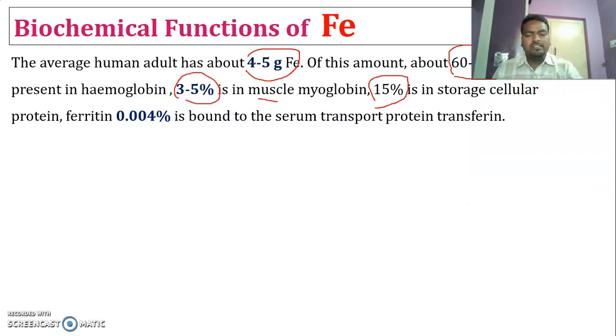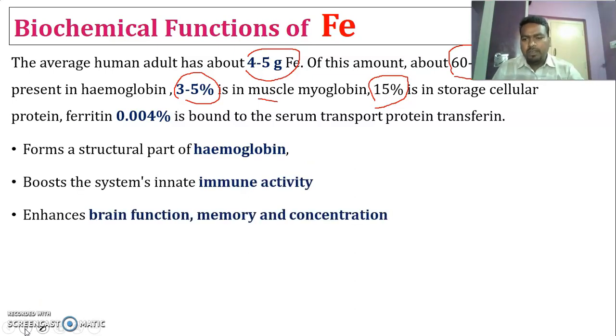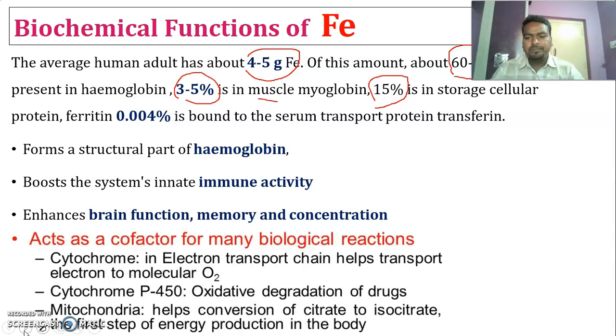The important functions of iron are: it forms a structural part of hemoglobin, it boosts the immune system, and it also enhances brain function, memory and concentration. And iron acts as a cofactor for many biological reactions, for example cytochrome and cytochrome P450.